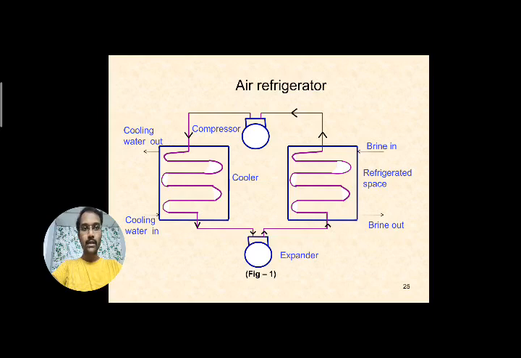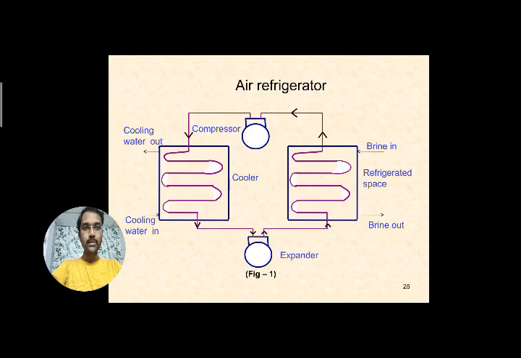The expander also has an inlet and exit. After exiting the heat exchanger, the air enters the expander, and the exit of the expander is connected to the entry of the evaporator. The exit of the evaporator goes to the compressor. So the main components are: first the compressor, second the heat exchanger, third the expander, and fourth the evaporator.